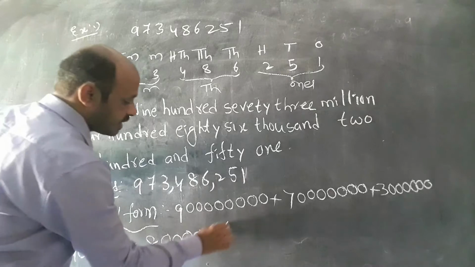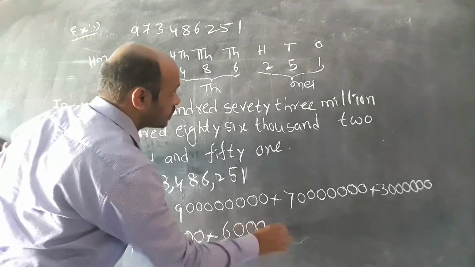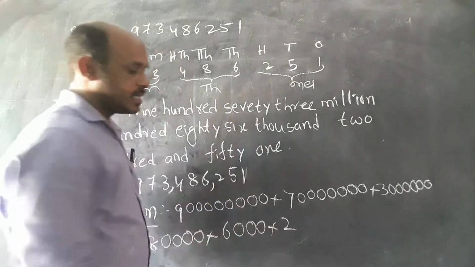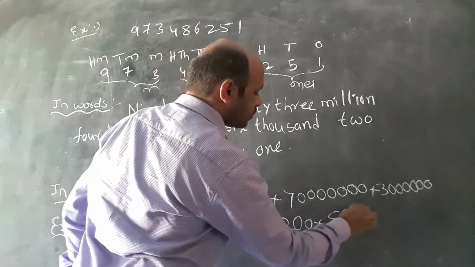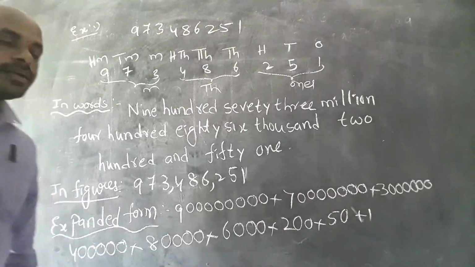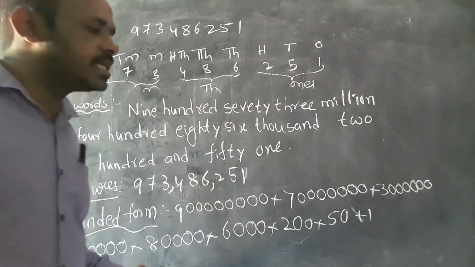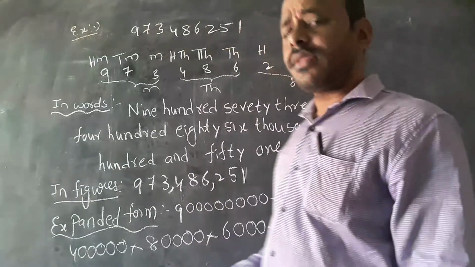Next 6, with 3 digits after it, so keep 3 zeros. 2 has 2 digits after it, so keep 2 zeros. 5 has 1 digit after it, so keep 1 zero, plus 1. Okay, this is the international system place values expanded form.